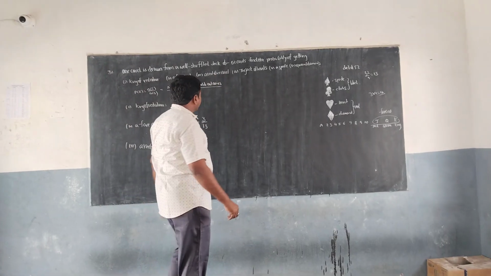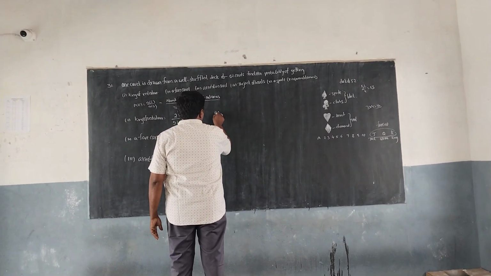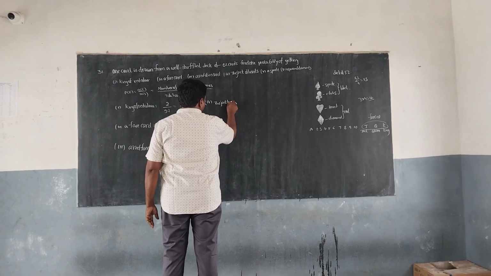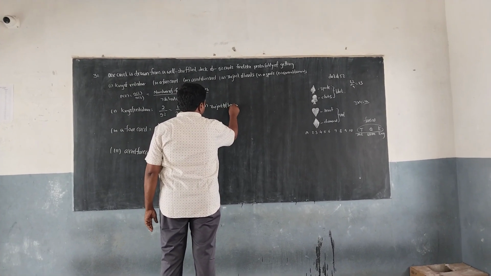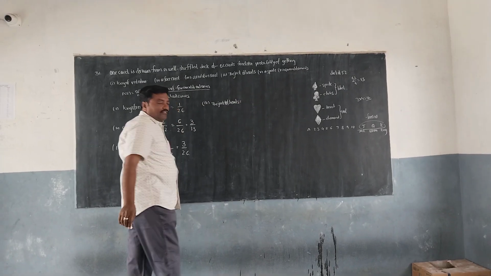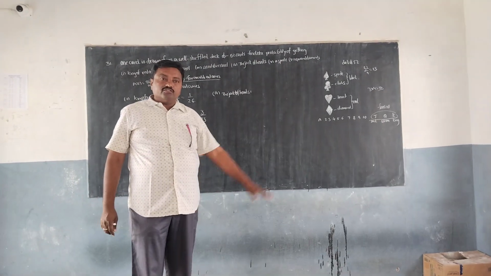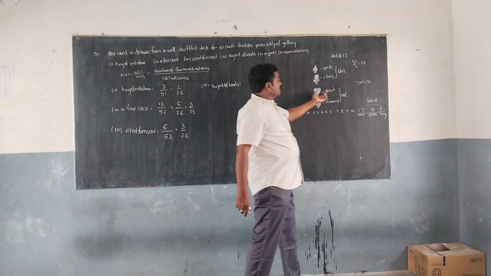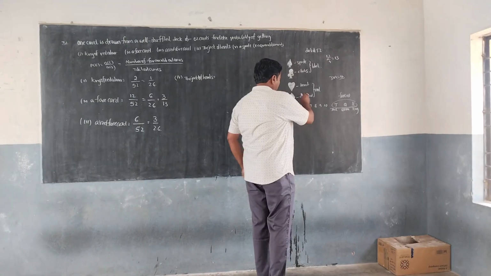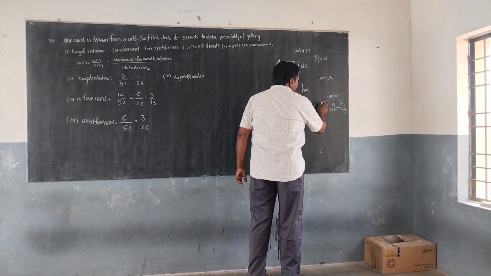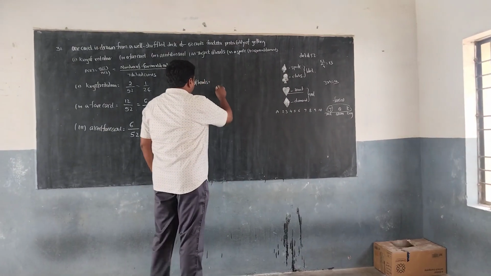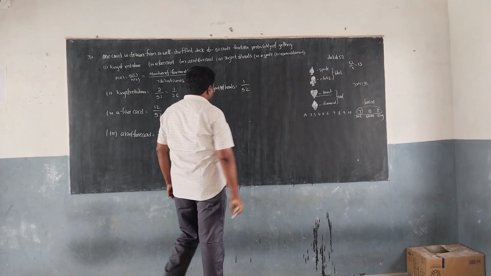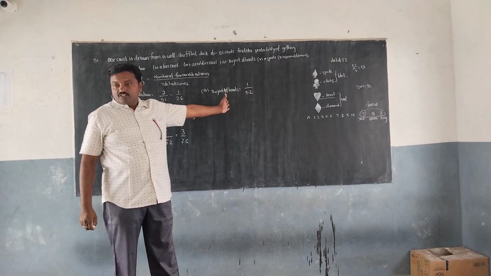They are asking for the jack of hearts. The probability is again P of E equals favorable outcomes by total outcomes. Where are the hearts? These are also red cards. In the hearts, there is only one jack. So the favorable outcome is 1 and total outcomes is 52. So the jack of hearts probability is 1 by 52.